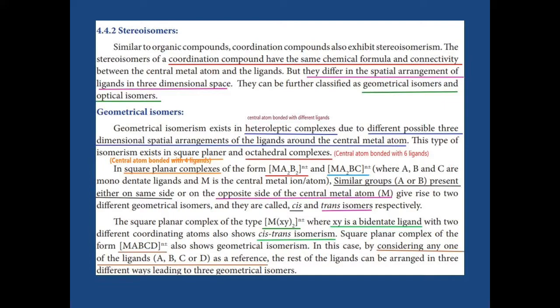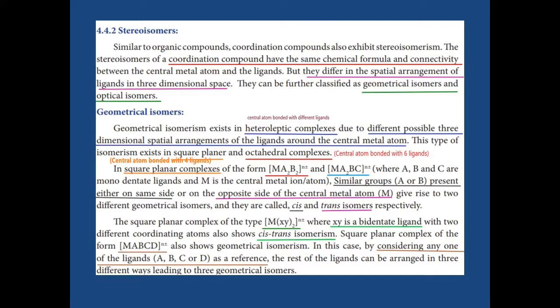What is square planar? When the central atom is bonded with 4 ligands, that is called a square planar complex. Octahedral complex means the central atom is bonded with 6 ligands. Now we are going to see the square planar complexes. In square planar complexes, we have four types.